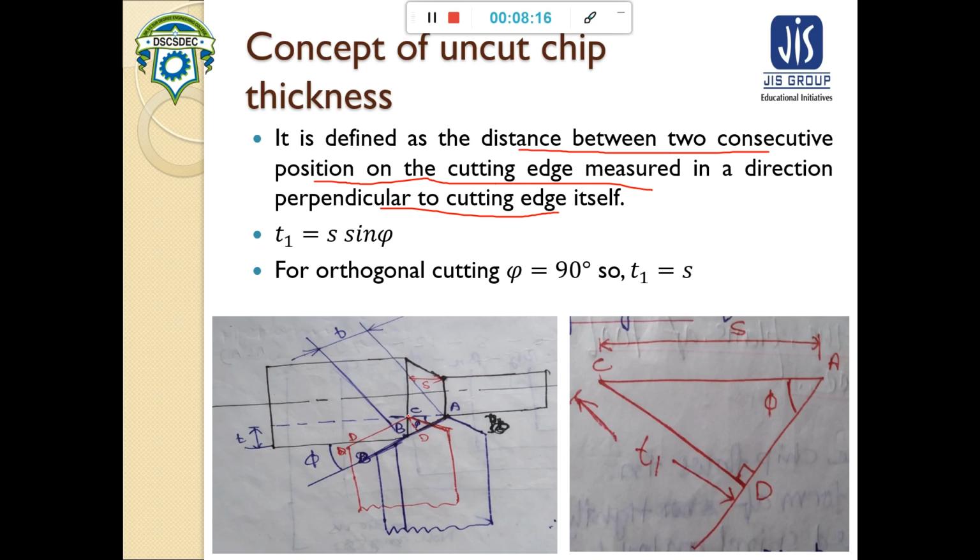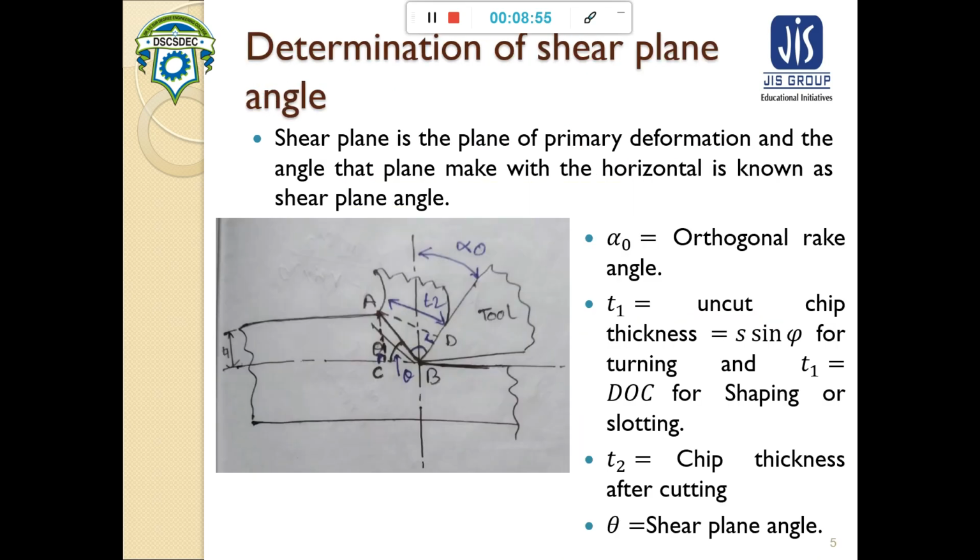This uncut chip thickness value will be given as T1, and that T1 is given by S sin phi. If phi is 90 degrees, that means in the case of orthogonal cutting, T1 will be equal to S, that is our feed. So that's it for uncut chip thickness.